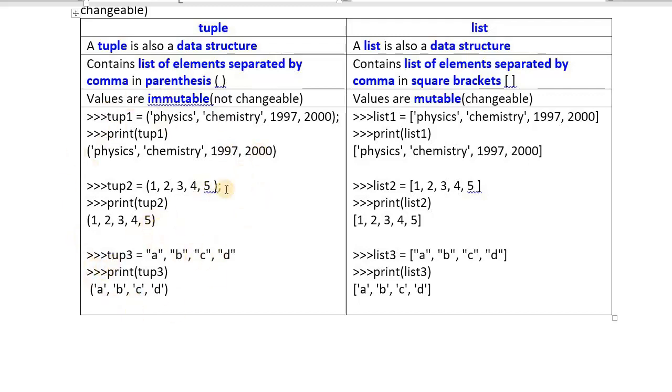You can see the parallel examples for the lists. List 1 is having physics, chemistry, 1997, 2000. Print the contents. Same values are stored inside of the list. I am trying to print the contents of that list also.